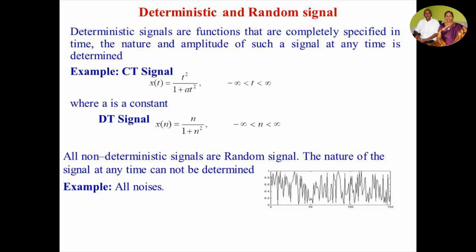Then random signal. All non-deterministic signals are random signals. The nature of the signal at any time or any instant cannot be determined. For example, all noises are random signals.